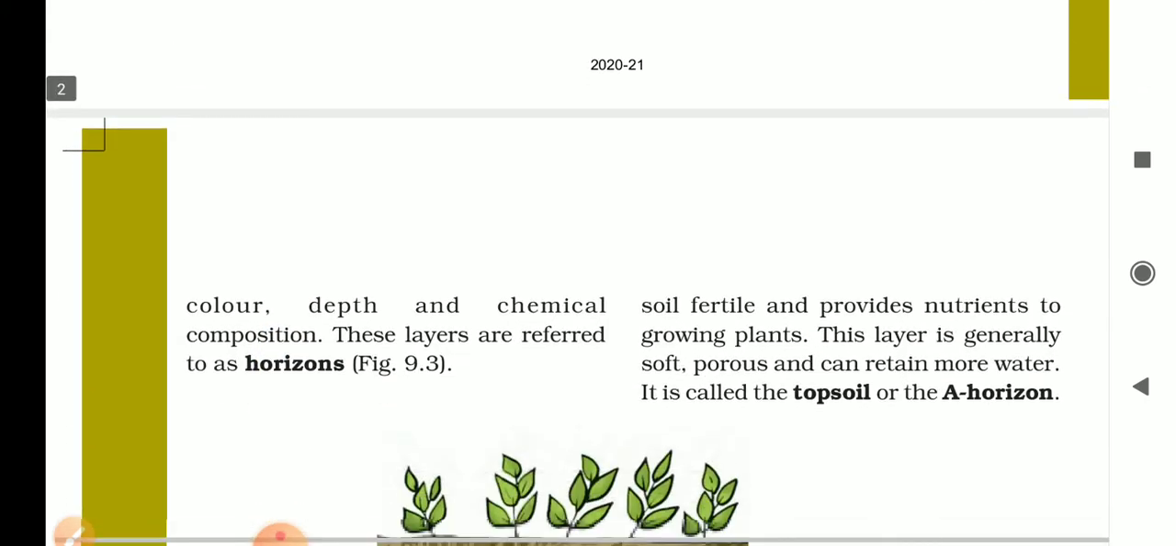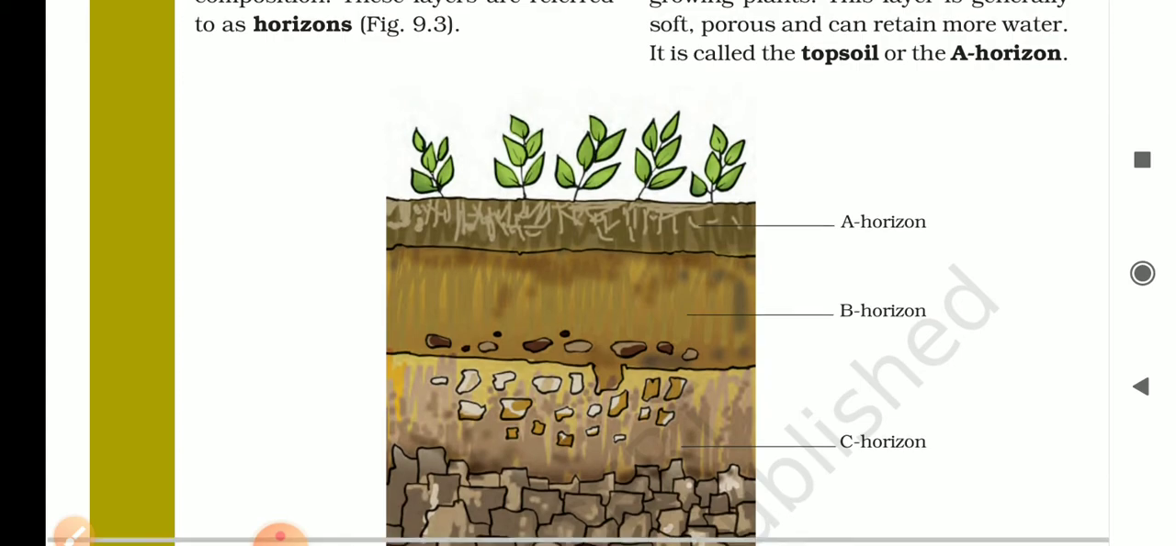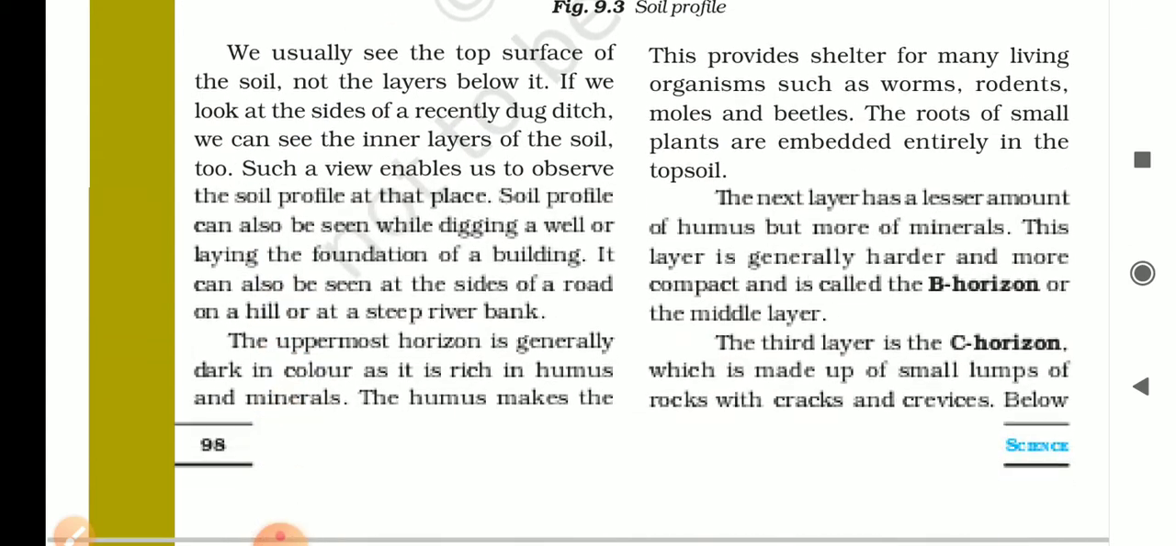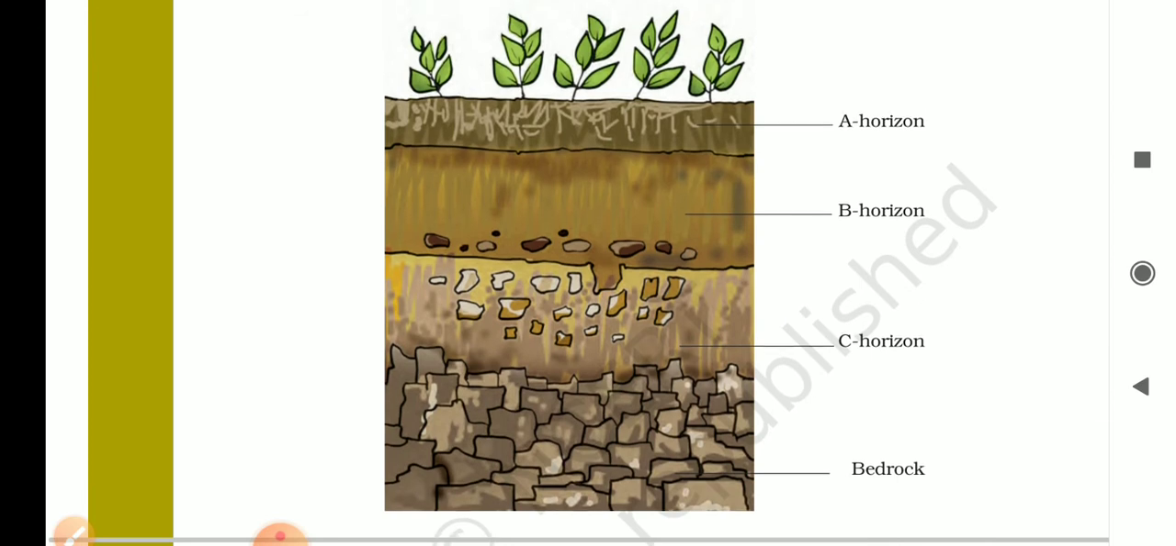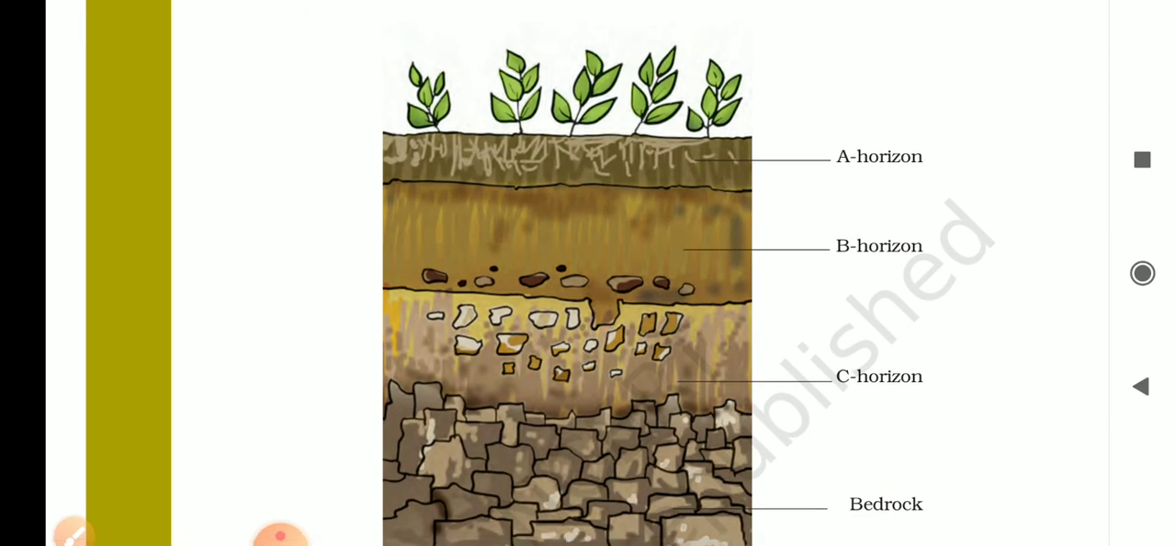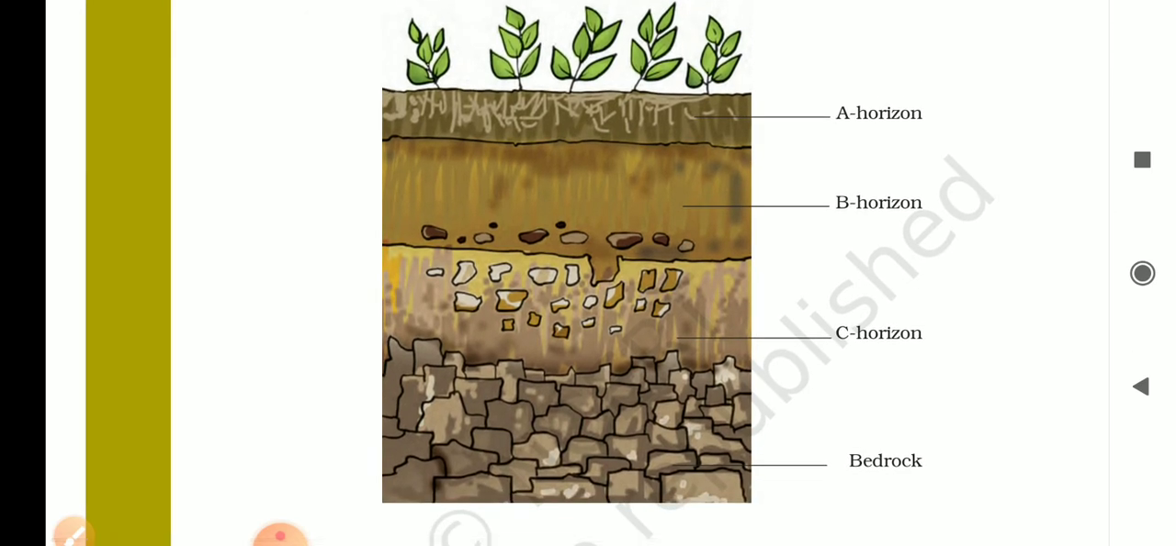Now, the next point is soil horizons. There are 4 horizons of the soil. The first is the A horizon, which is part of a soil profile. Soil is arranged in layers that differ in color, texture and chemical composition. Soil profile refers to the layers of the soil. Each layer is called a horizon. There are 4 horizons in a soil profile.